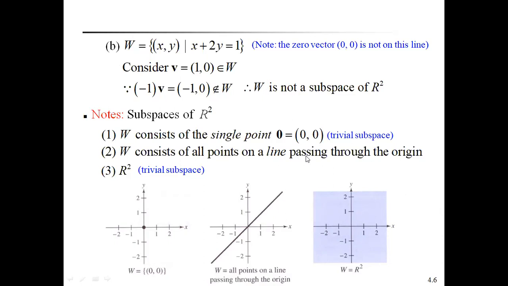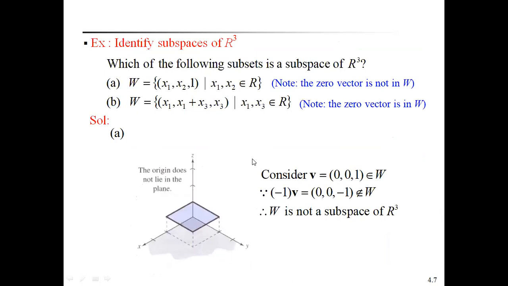Compulsory, the line of the points must pass through the origin. Then only it forms a subspace of R square. Now go to another example: identify the subspaces of R cube.